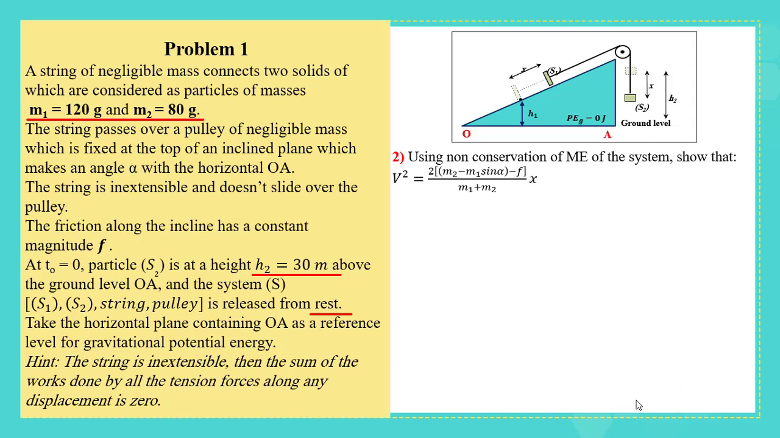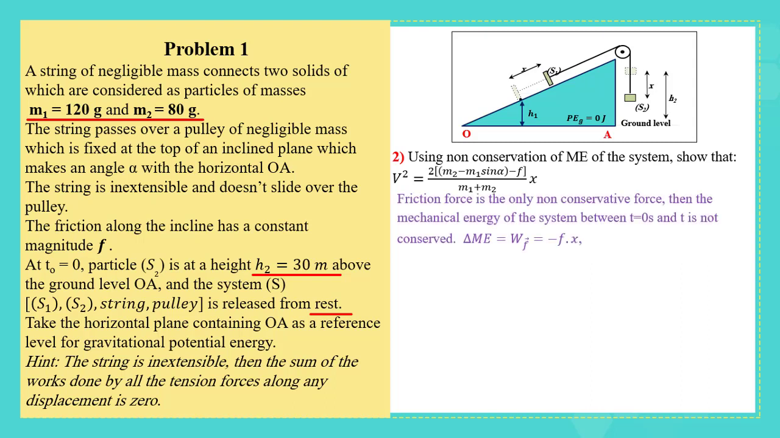Because in the given of the question, it was mentioned that the friction along the incline has a constant magnitude F. So since friction exists, it is a non-conservative force, so we can say that the mechanical energy of the system is not conserved. In this case, we can say that delta mechanical energy equals the work done by friction, which is minus Fx.